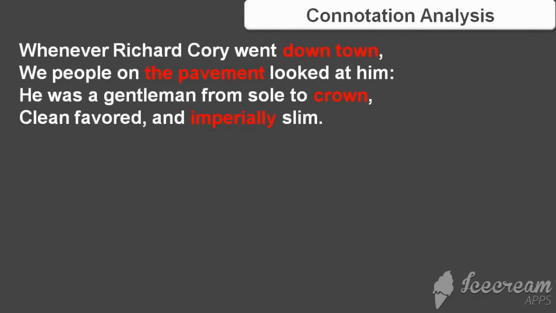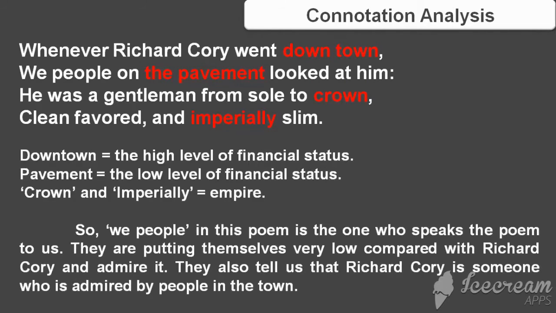In this first stanza, the writer places Richard Cory downtown. It doesn't mean Richard lives downtown. Downtown here connotes a high level of financial status. Pavement has the literal meaning of the footpath on the side of the road, and it connotes a low level of financial status. On the third and fourth lines, there are two words that connote royalty: crown and imperially.